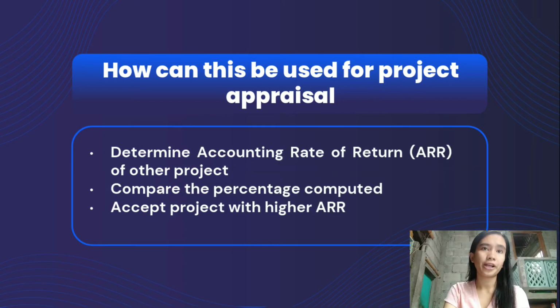Aside from using target, companies usually have the options or project options, 2 or more projects to choose what project is more preferable for them by first determining the accounting rate of return or the ARR of the project or all the projects, compare the percentage computed, and accept the project with higher ARR. Same with the other, the company needs to consider the calculation method used so that their decision as to accept or reject the project will not be affected.